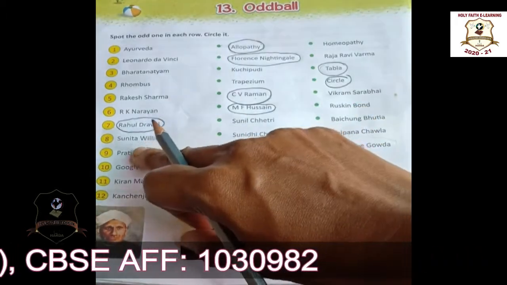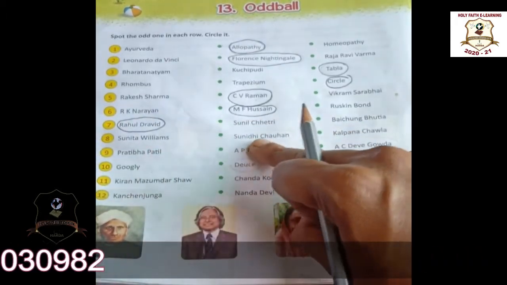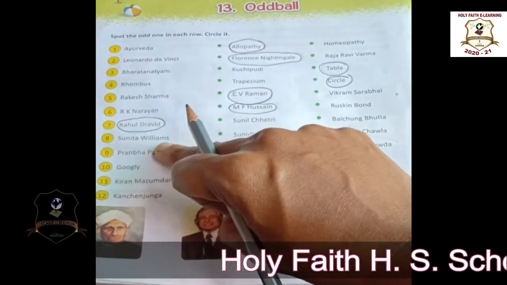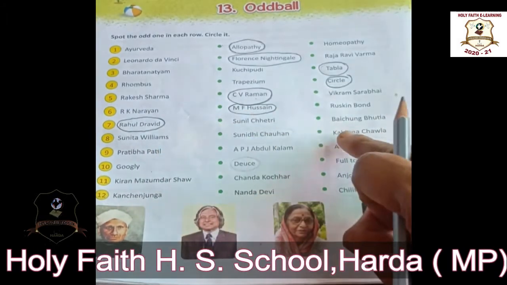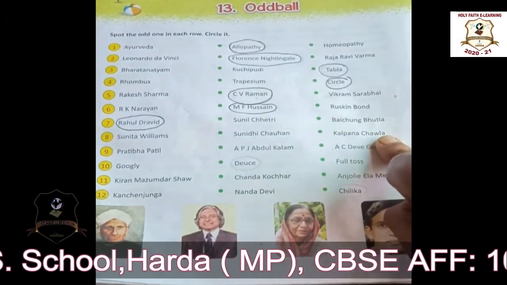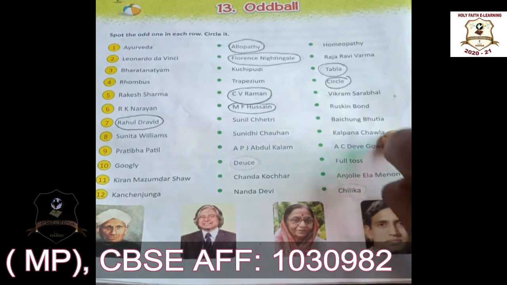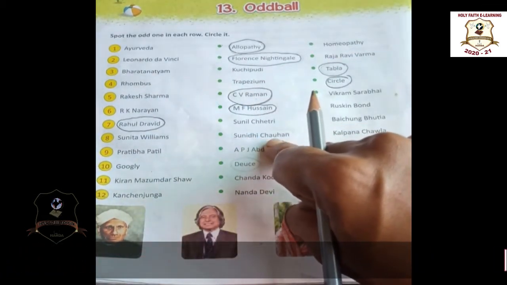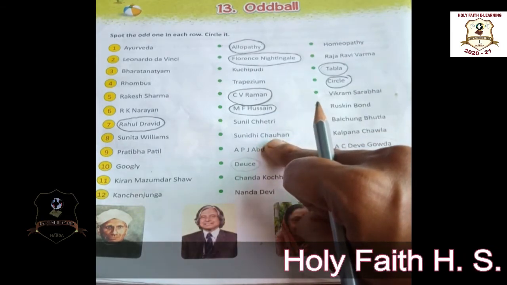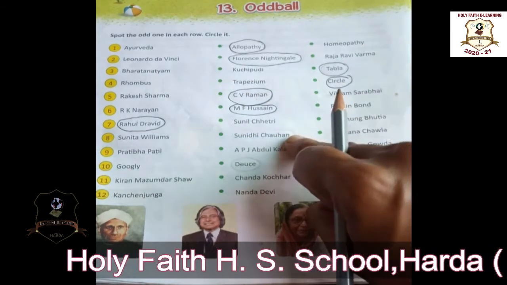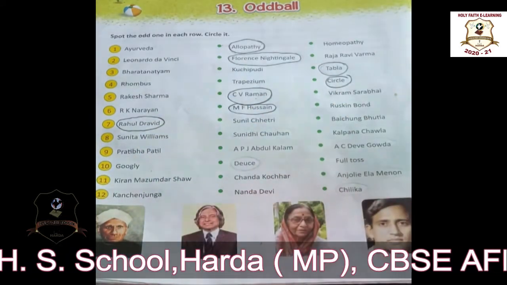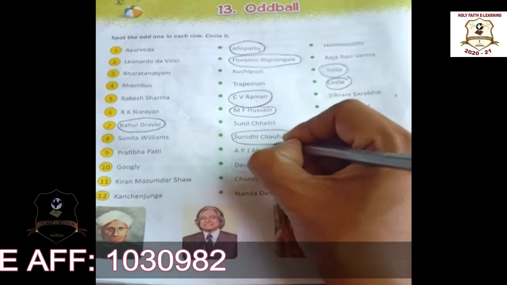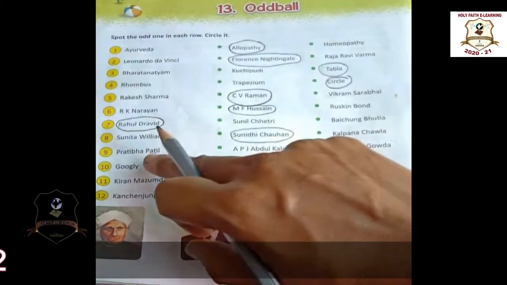Next one: Sunita Williams, Sunidhi Chauhan and Kalpana Chawla. Students, Sunita Williams and Kalpana Chawla, both are astronauts, but Sunidhi Chauhan is a playback singer. She is a playback singer, but these both are astronauts. So Sunidhi Chauhan is the odd one.